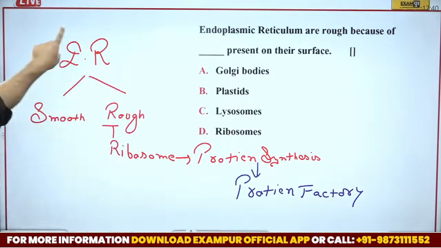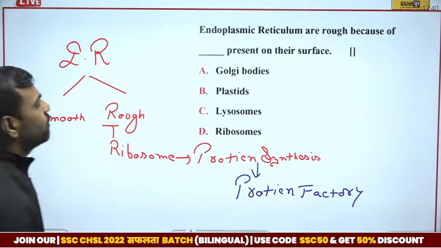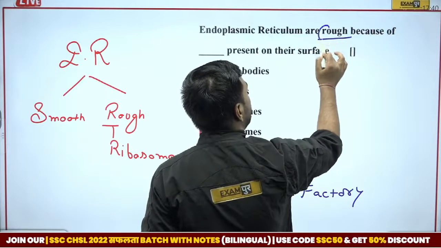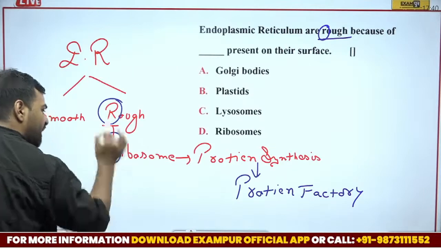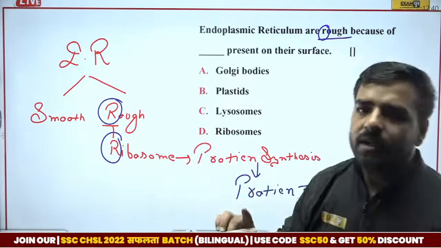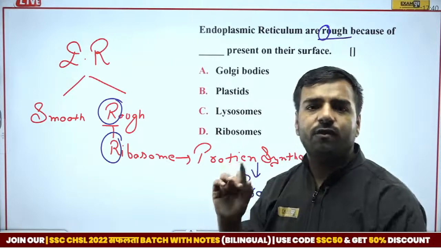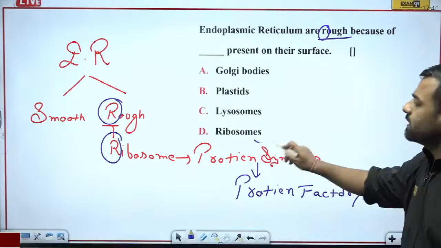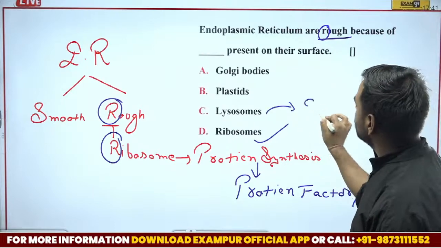Now many questions which are asked in the examination I have written here on the board. Question was asked, endoplasmic reticulum are rough because of what? So I have given you the trick, R for rough, and R for ribosome. This will be very, very helpful in the examination. Please remember, R for rough, R for ribosome, and in the examination you will be correct over there. So please remember, what is the correct answer? The correct answer is option number D, that is ribosomes. If I talk about lysosomes, these are suicidal packets.